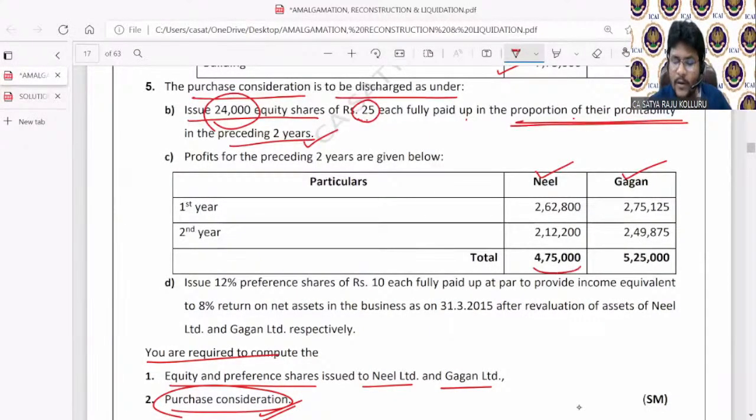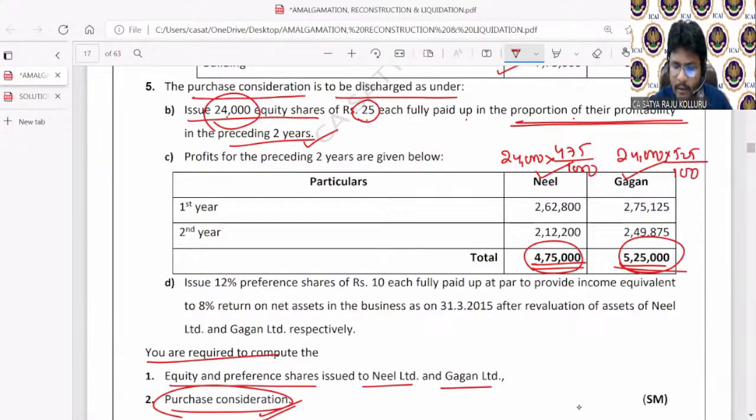What is the profitability for the preceding 2 years? It is given as 4,75,000 and 5,25,000. You can issue the 24,000 equity shares in this ratio: 24,000 into 475 divided by 1000, and 24,000 into 525 divided by 1000.